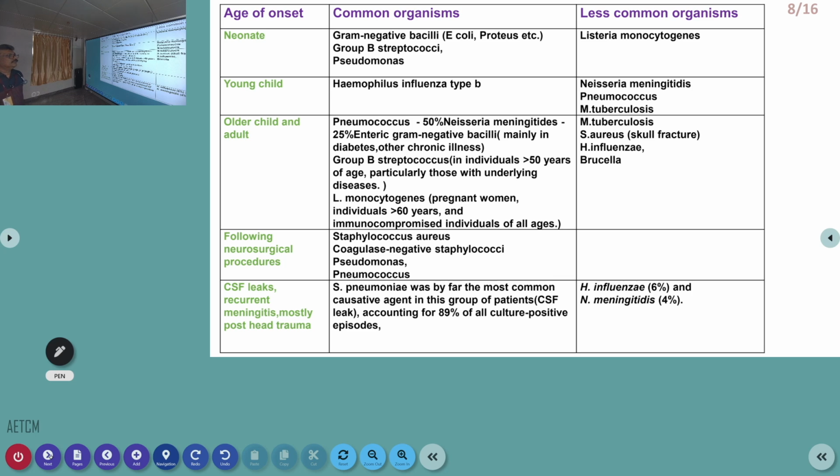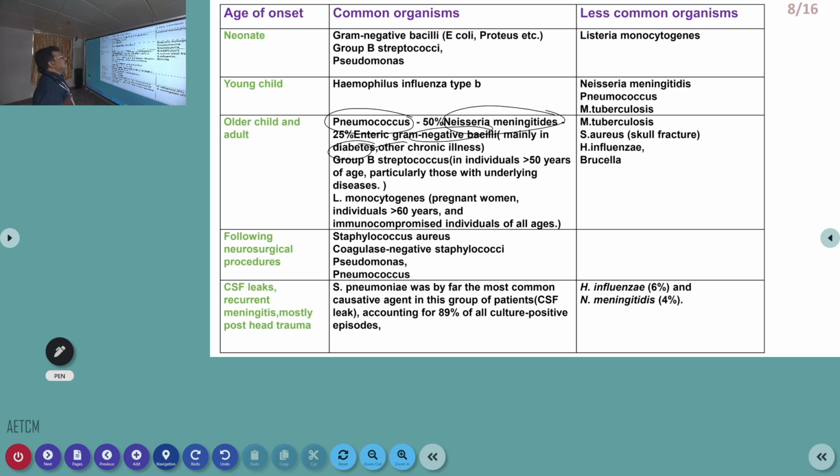Now, there are a lot of organisms which can produce meningitis. We will be discussing only a few. We will not be able to discuss all these bacteria. One of the important bacteria in elderly individuals is pneumococcus, Neisseria meningitidis, that's already seen, and gram-negative bacilli, especially in diabetes patients, where gram-negative infections are very common. Streptococcus is very common. Listeria is very common in pregnancy. So these are the common organisms present in older children and adults.